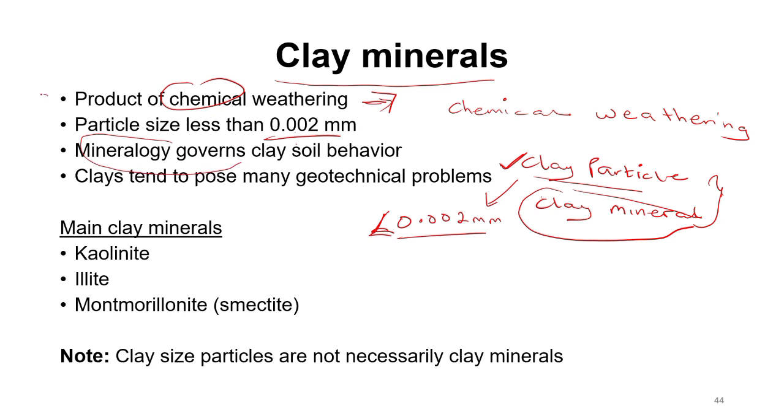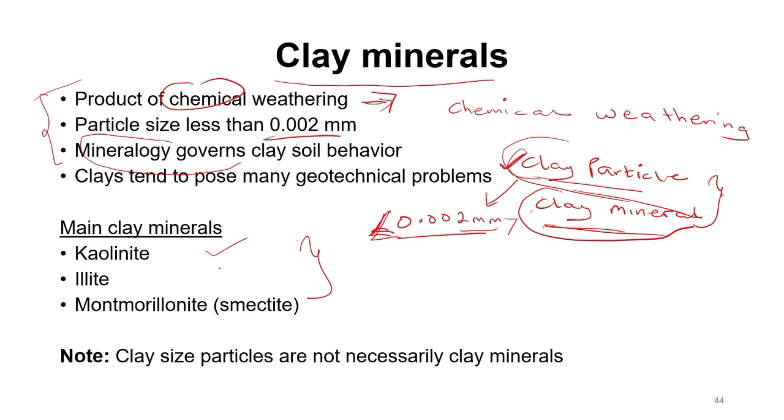So these three characteristics will differentiate a clay mineral from a clay particle. What this means is that most materials can be considered as having clay particle sizes if their sizes are less than 0.002 mm. That doesn't necessarily mean those materials are clay minerals.